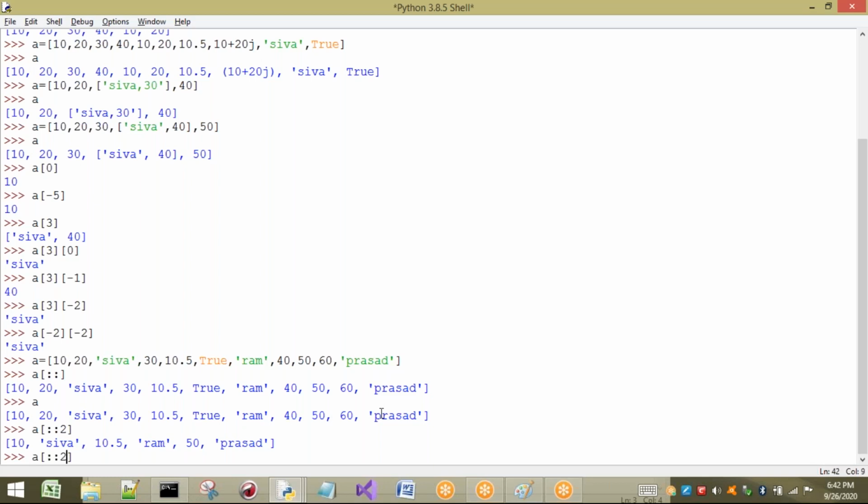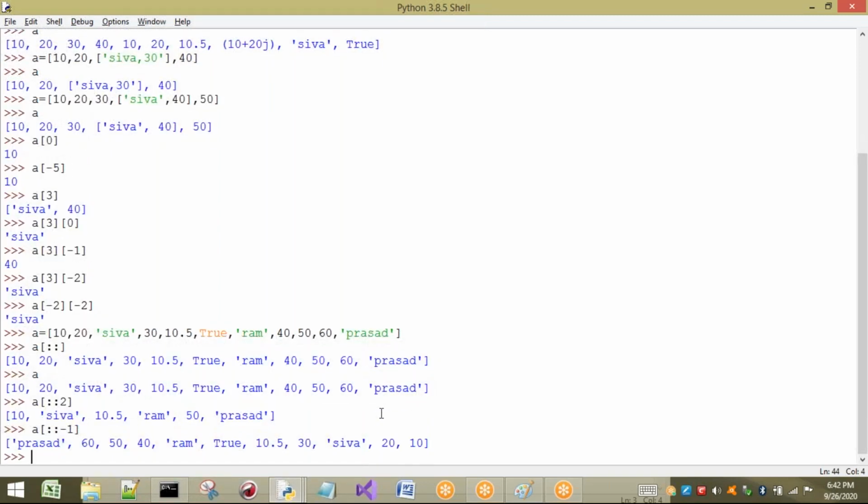So if I take negative, it goes in reverse order. For example, if I want to reverse the list of elements, first Prasad will be printed, next 60, 50, 40, Ram, True, 10.5, 30, Shiva, 20, 10. If I want to print in that way, I take -1. So -1 means it selects from the backward direction, as we have seen in our strings concept. These two points have to be highlighted.